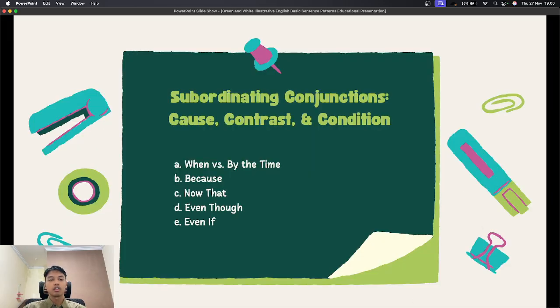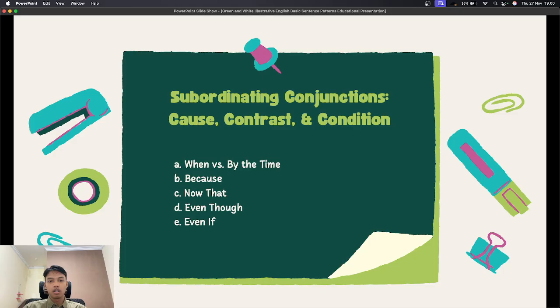Okay, next, subordinating conjunctions of cause, contrast, and condition. Next, we have subordinating conjunctions that show cause, contrast, and condition. When versus by the time.